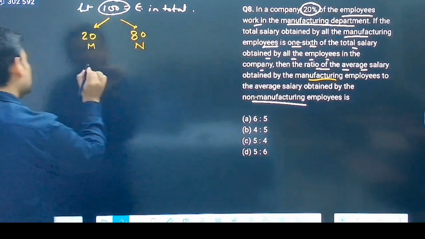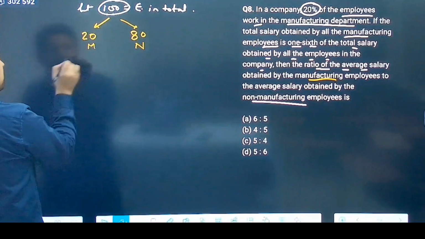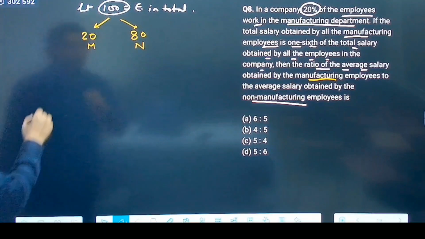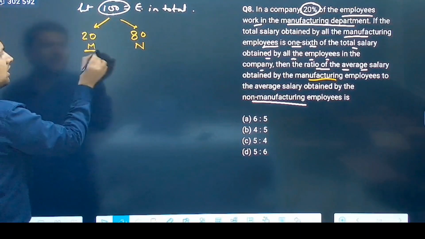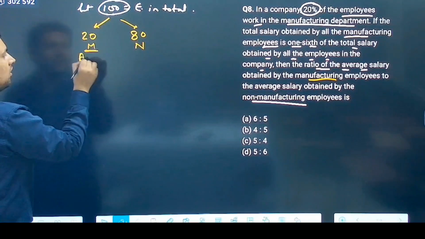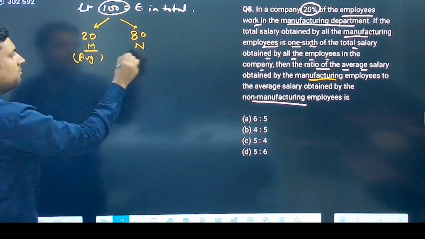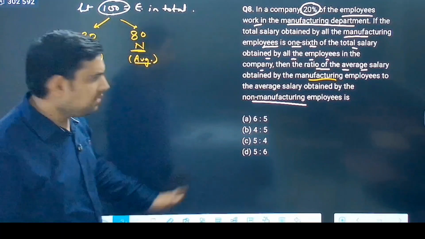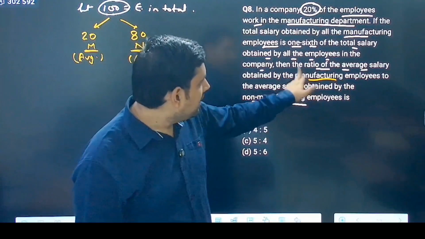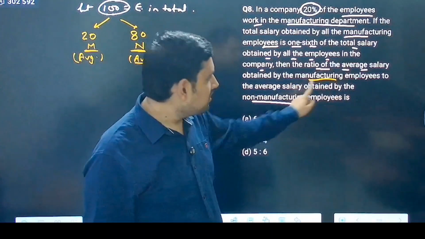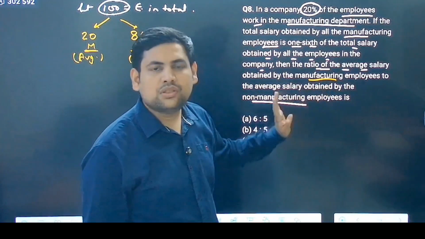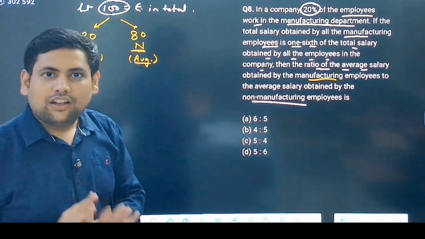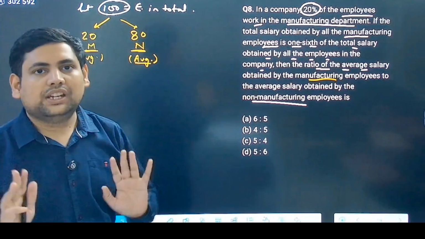I don't know, but let's say this is the average salary of people in manufacturing and this is the average salary of people in non-manufacturing, because ultimately what I have to find is the ratio of average salaries of those in manufacturing and those in non-manufacturing. That is, I want only M by N. Can you feel this now? That is why I have taken them as variables.